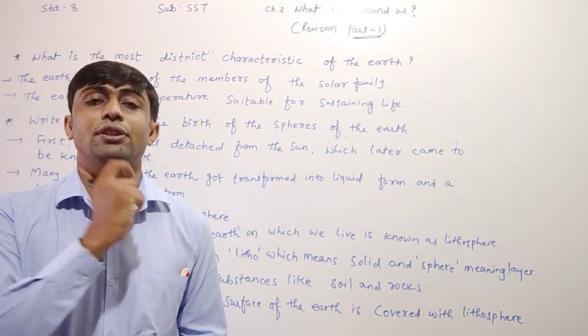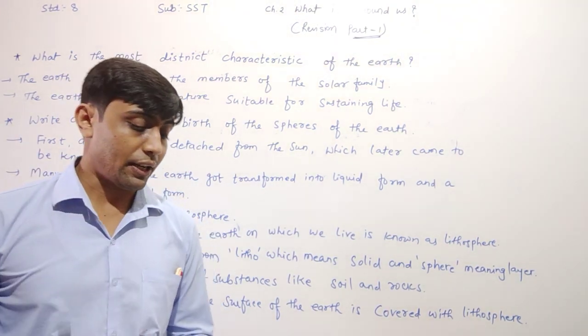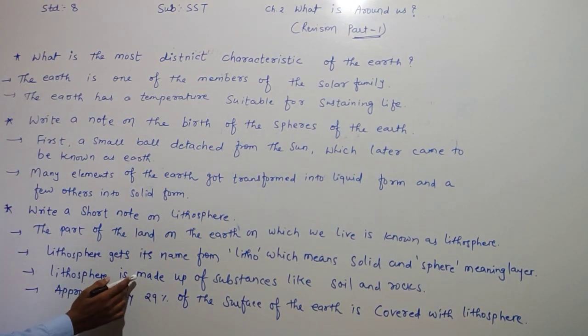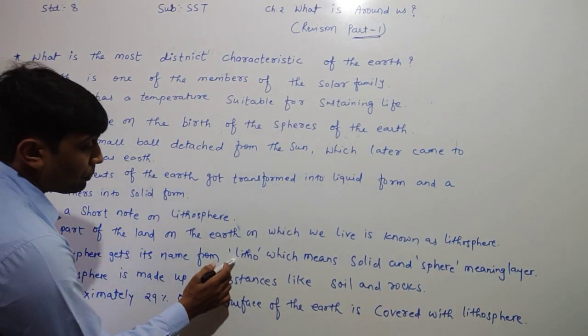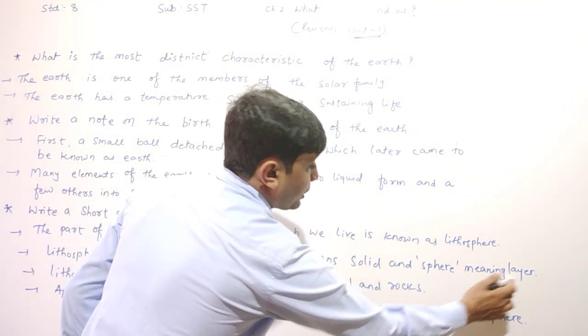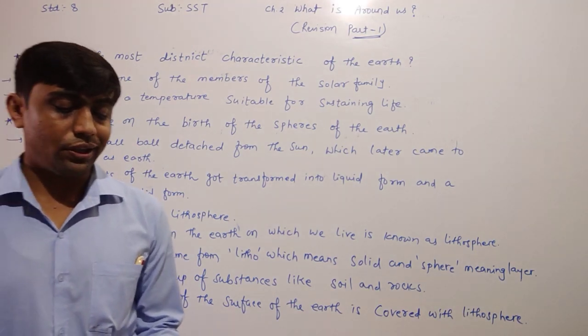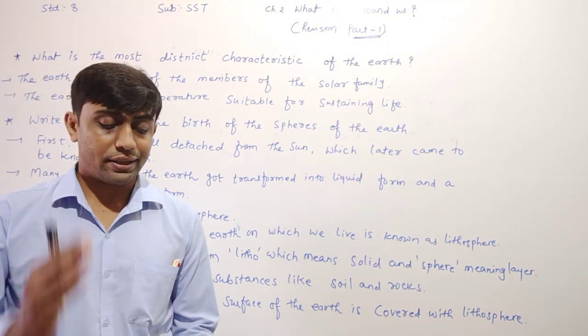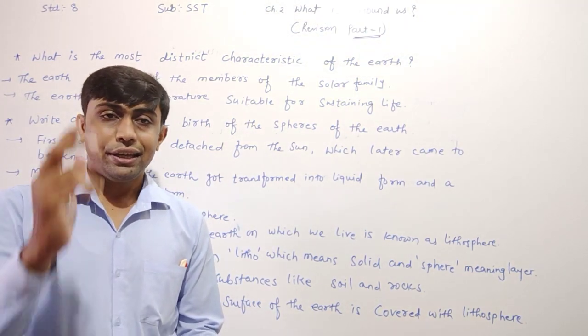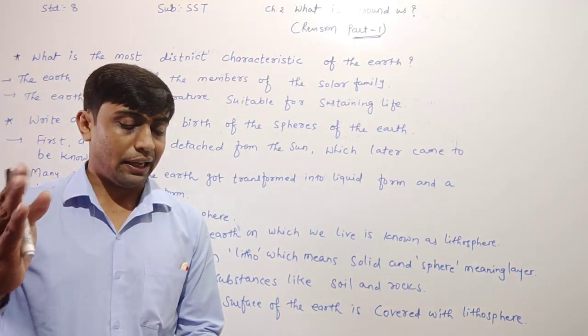Lithosphere gets its name from where? The lithosphere gets its name from litho, which means solid, and sphere, which means layer.